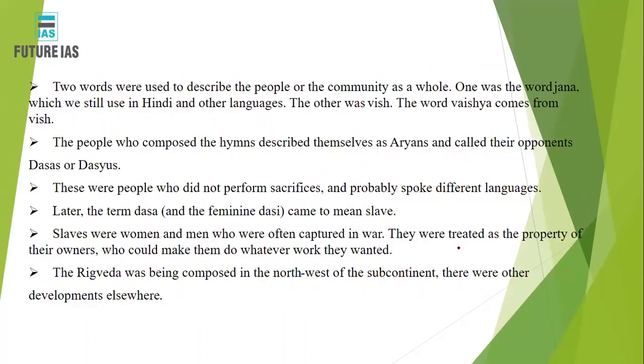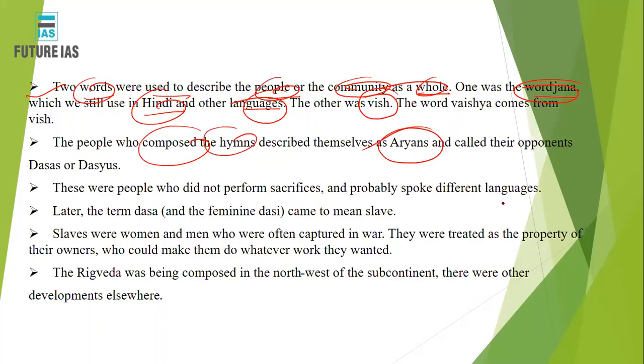Now these were some of the features that were basically found. Two words are used to describe the people or the community as a whole. One is the word jana, which is still used in Hindi and other languages, right. The other one was basically vish. So jana, and another one is vish. The word vaishya came from the word vish, right. These people who composed the hymns described themselves as Aryans, right, and called their opponents dasas and dasyus.